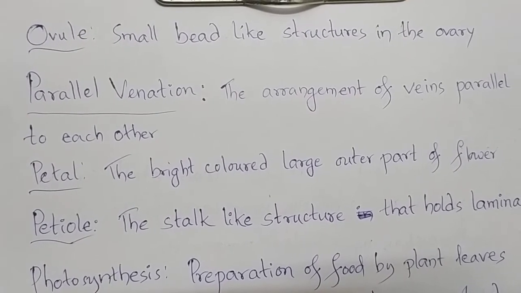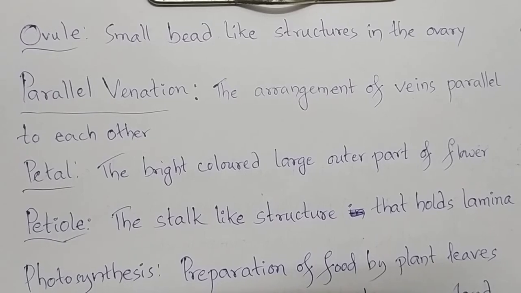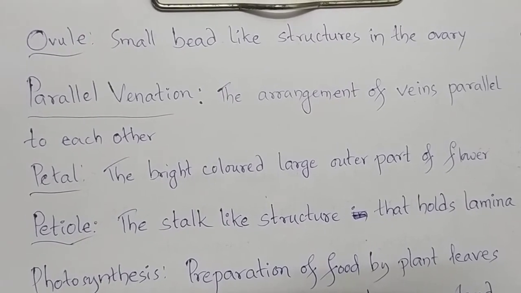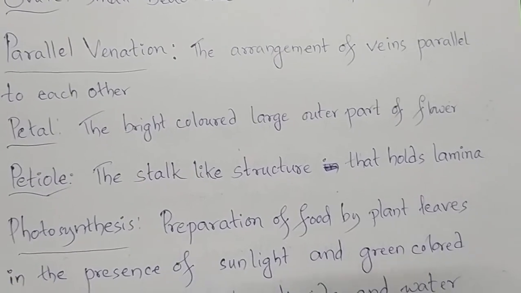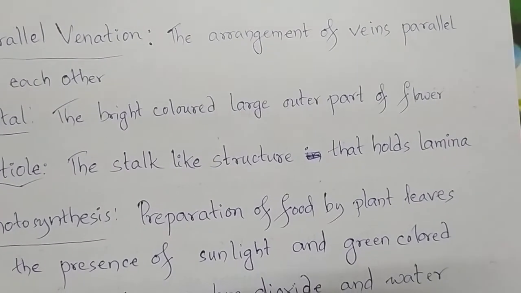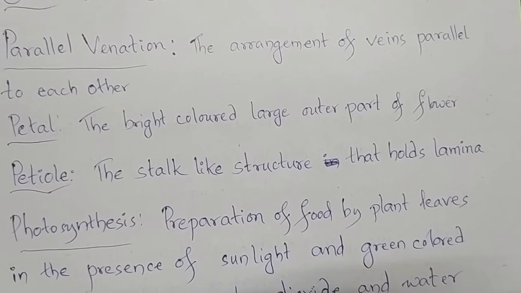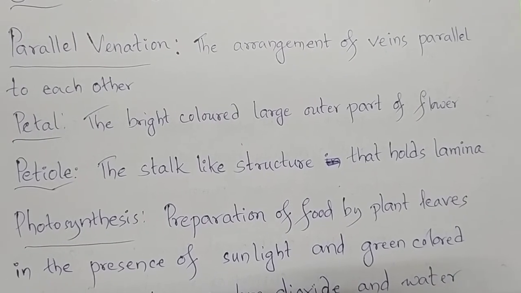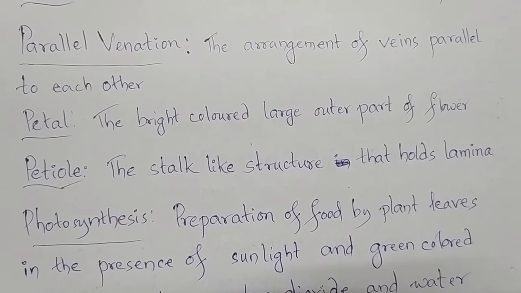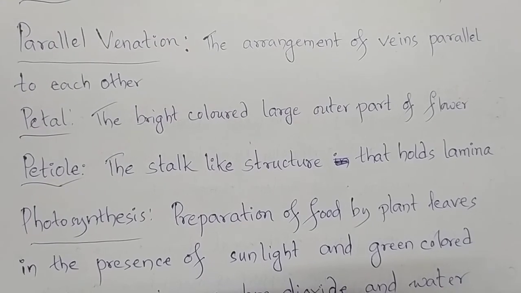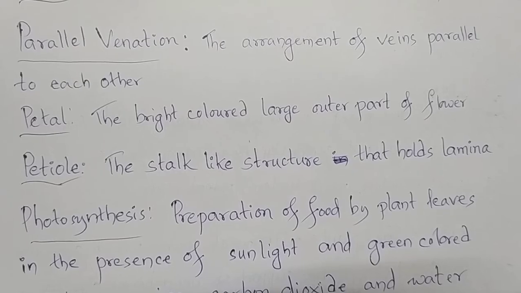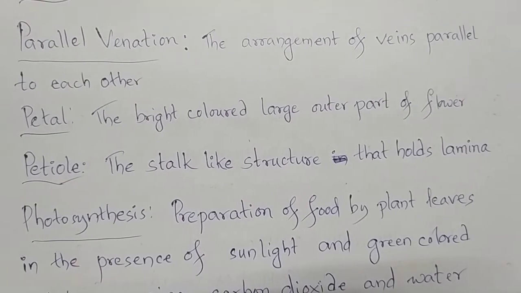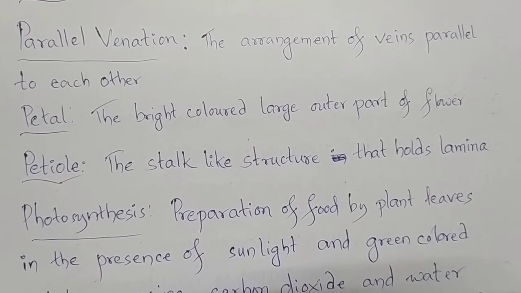Inside the ovary, if you cut horizontally or vertically, you can see small bead-like structures. They are called ovules. In different types of plants, different numbers of ovules are present. In the same type of plant, the same number of ovules is present. Parallel venation: the arrangement of veins parallel to each other in the leaf is known as parallel venation.